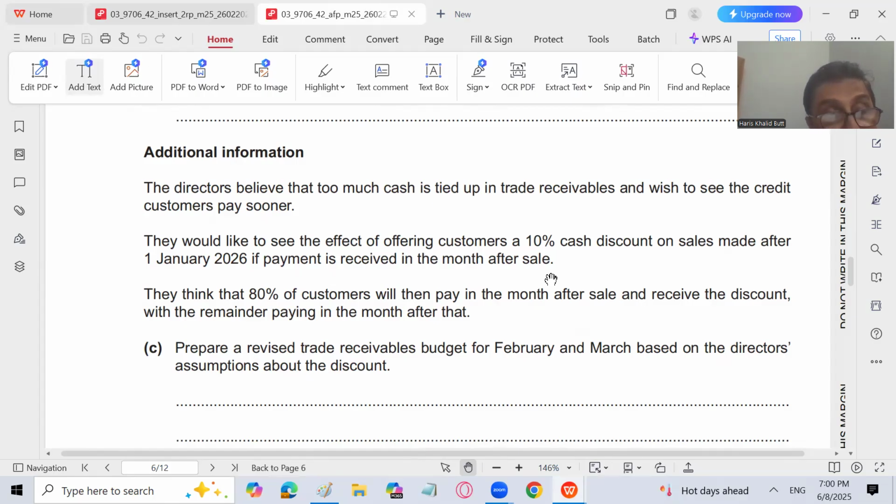So from 1st January onwards, whatever the credit sales are, the customers are going to make the payment to us. How much?